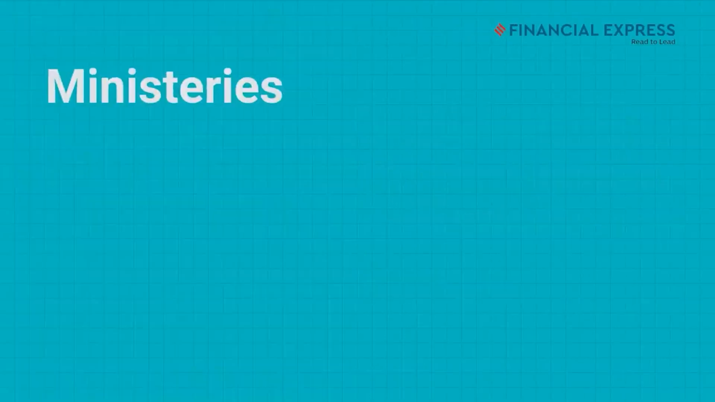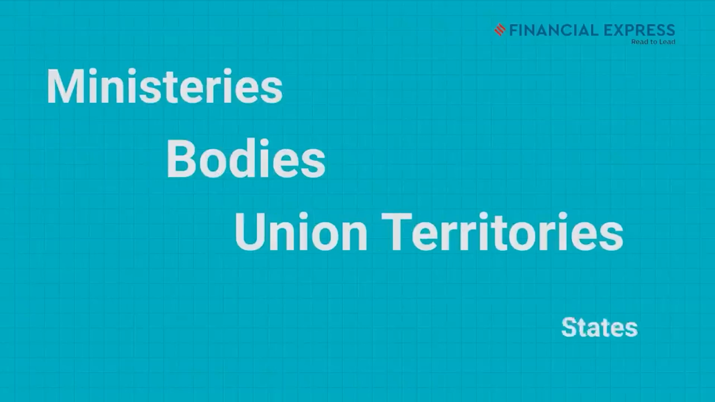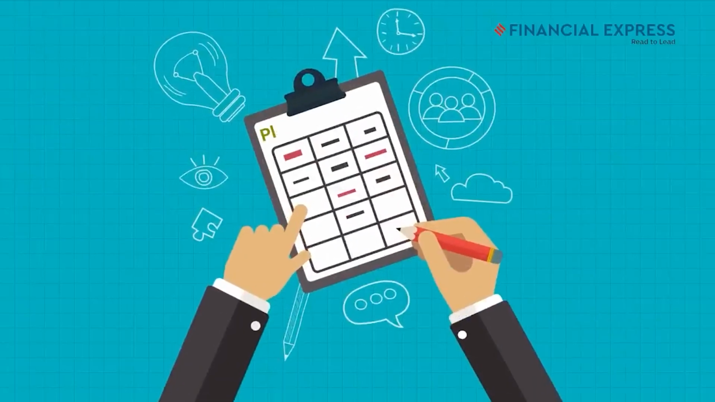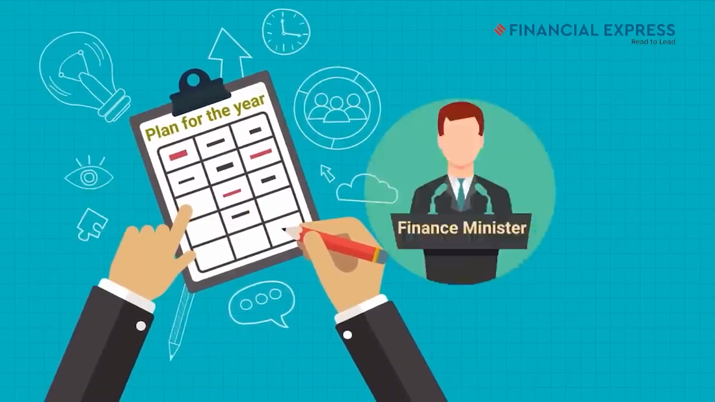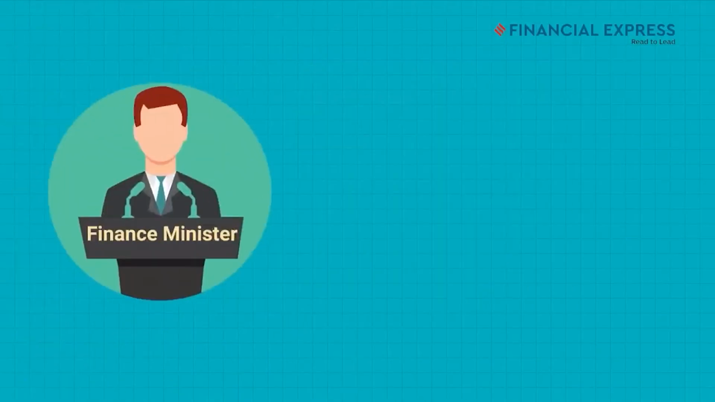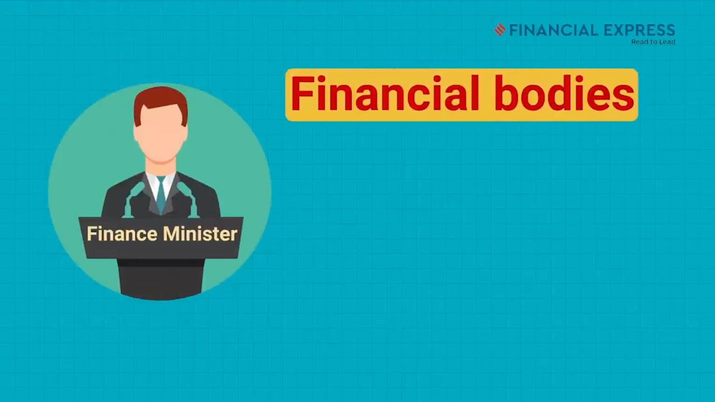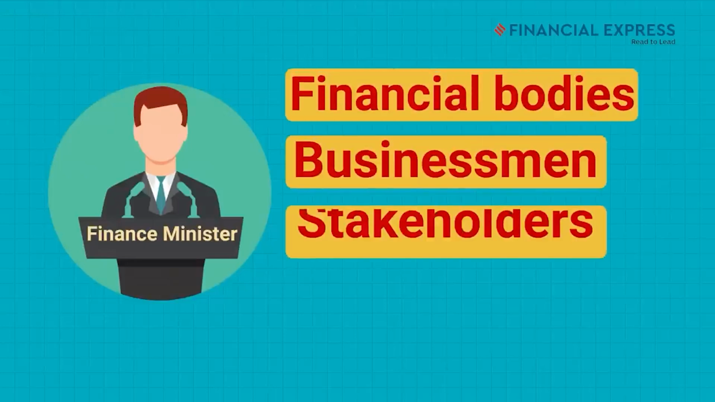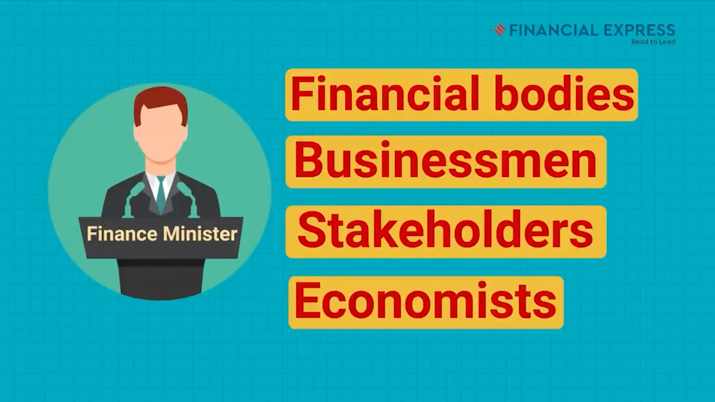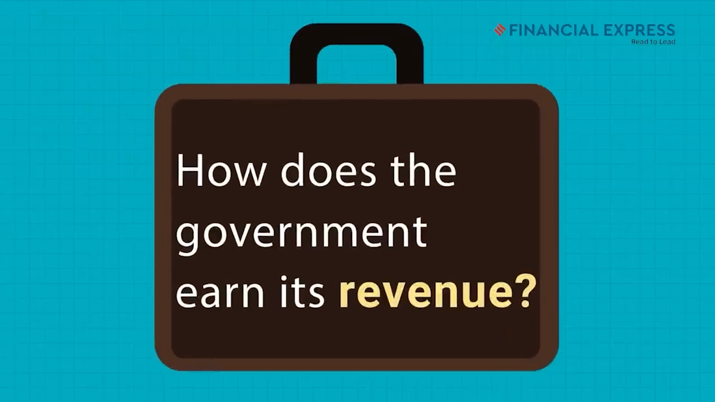All the government ministries, bodies, union territories, states put their plans together for the year, including their expenses and their income, and present it to the Finance Minister. The Finance Minister then meets various financial bodies, businessmen and stakeholders, including economists, on whose advice the budget is prepared for the year. So, how does the government earn its revenue?